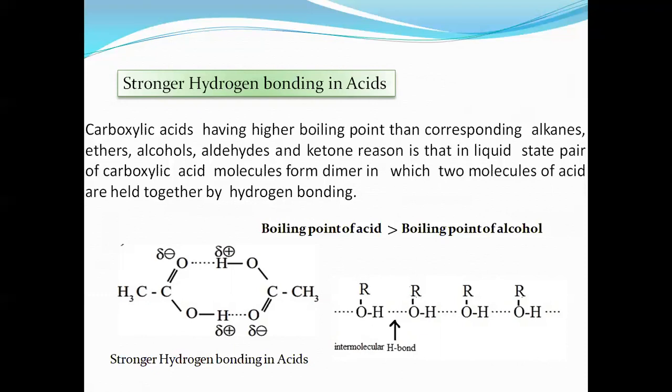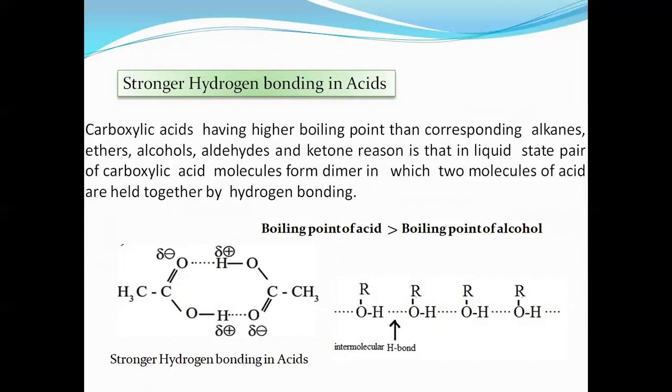See these two structures. This is for the carboxylic acid: CH3, C double bond O, and OH. And this is one more, CH3, C double bond O, and OH. Now see how they form the bonding. Hydrogen of one acid, that is H plus, and the double bond oxygen, O minus, form bonding here. And see, here one more bond is present between the carbonyl oxygen and hydroxy H. Such stronger hydrogen bonding forms in the dimer of the carboxylic acid.